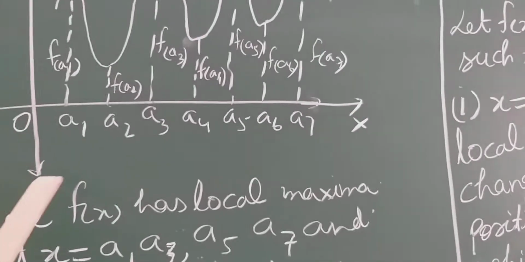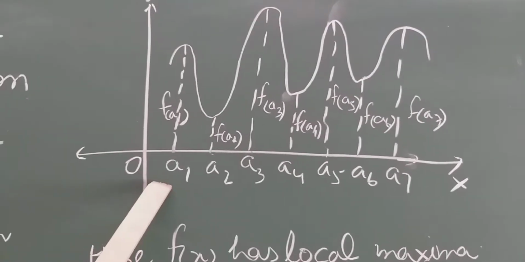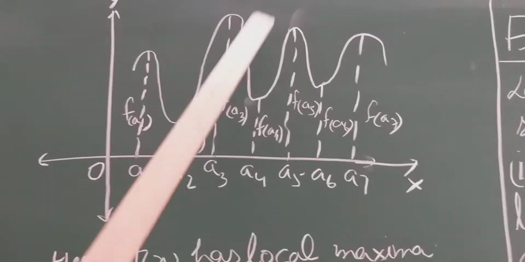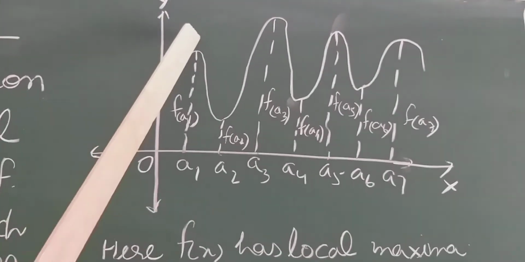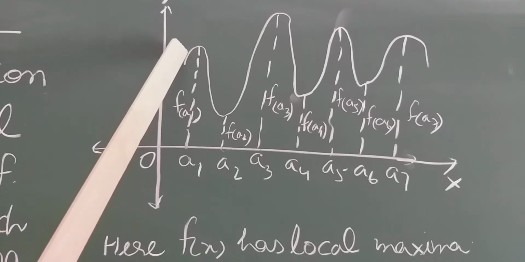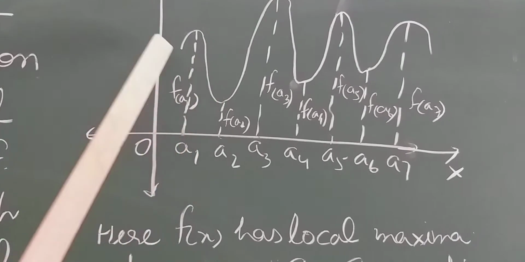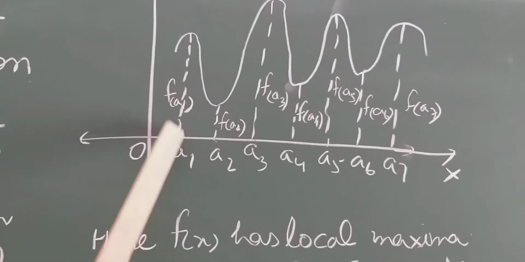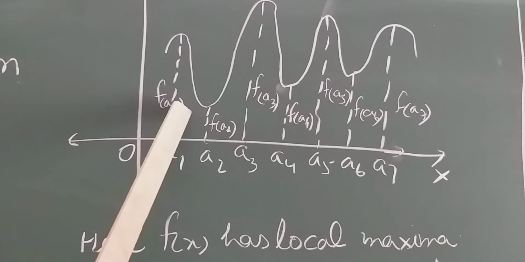Now students, you can see the graph. An open interval is given here, and this is the curve with many ups and downs. This is the upper part, and from this point it is coming down. So this is point A1 and the value here is f(A1).